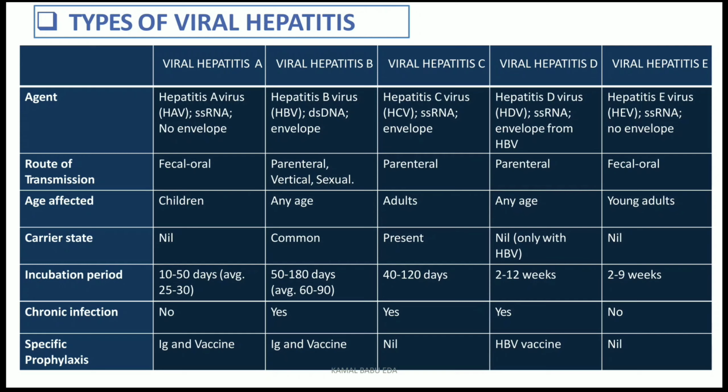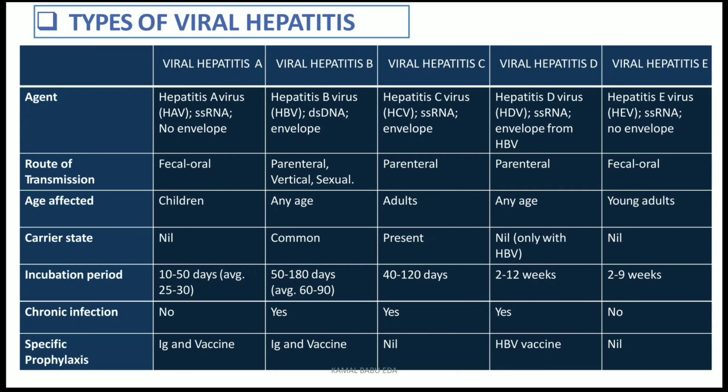Coming to viral hepatitis E, the agent factor is hepatitis E virus, and it is also an RNA virus, and it is also having an envelope. The route of transmission is mainly the fecal route, and the affected persons are young adults, and the carrier state is nil. The incubation period is about 2 to 9 weeks, and there is no chronic infection. And coming to specific prophylaxis, there is no specific prophylaxis.